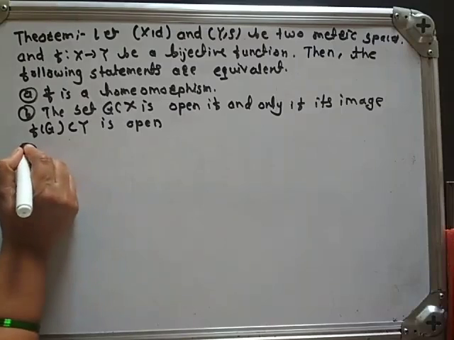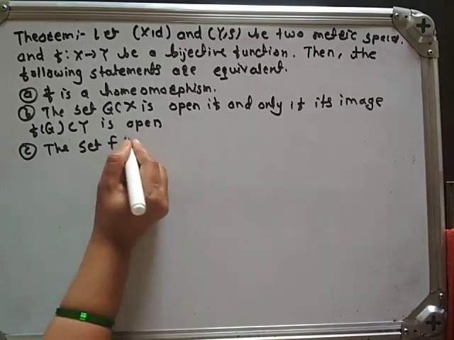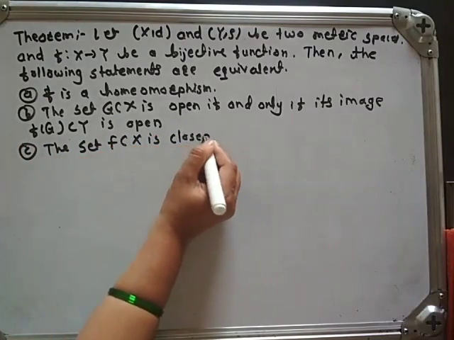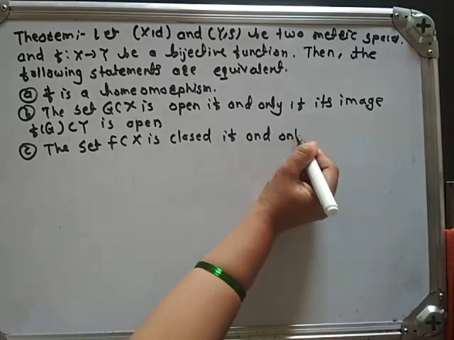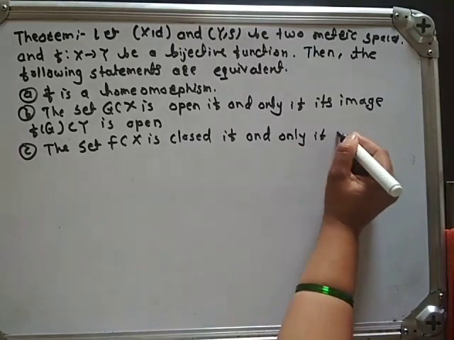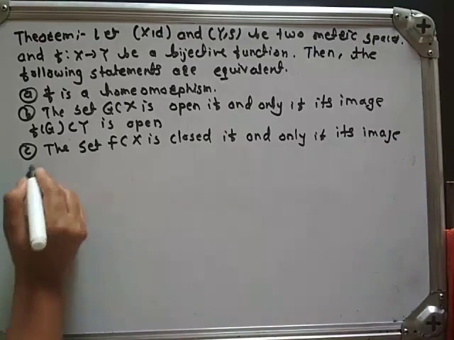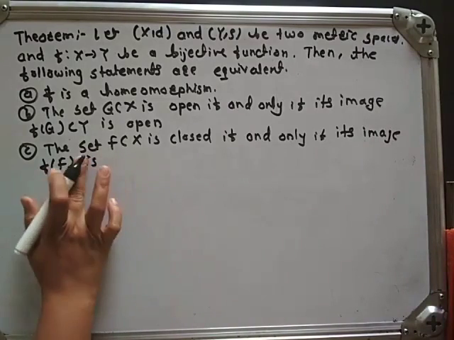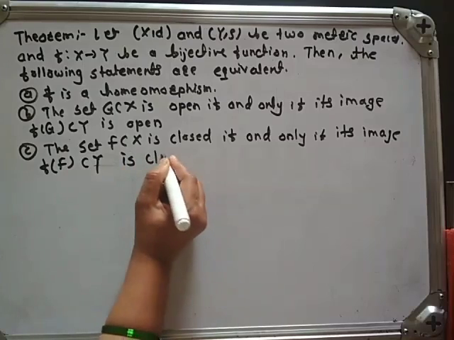And C: a set F, a subset of X, is closed if and only if its image f of F, a subset of Y, is closed.